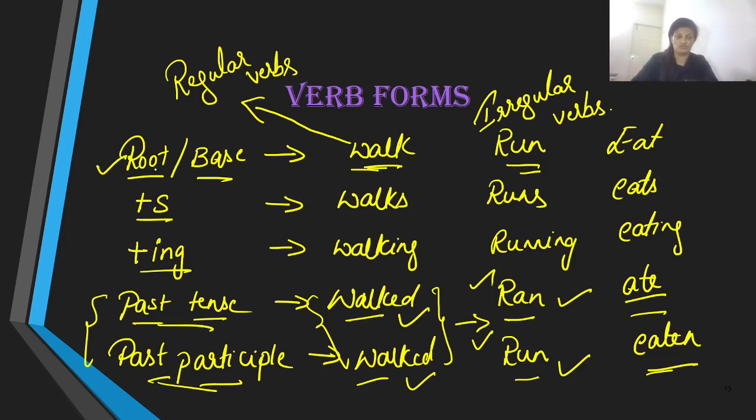Remember, root or base is the verb like walk, run, and eat, and then plus s is when you add s to it. Ing form is when you add ing to it, and then past tense is walked when you add ed, or ran and ate. Past participle is sometimes similar when you have regular verbs, and when you have irregular verbs you have words like read, spoken, taken. All those are your irregular verbs.